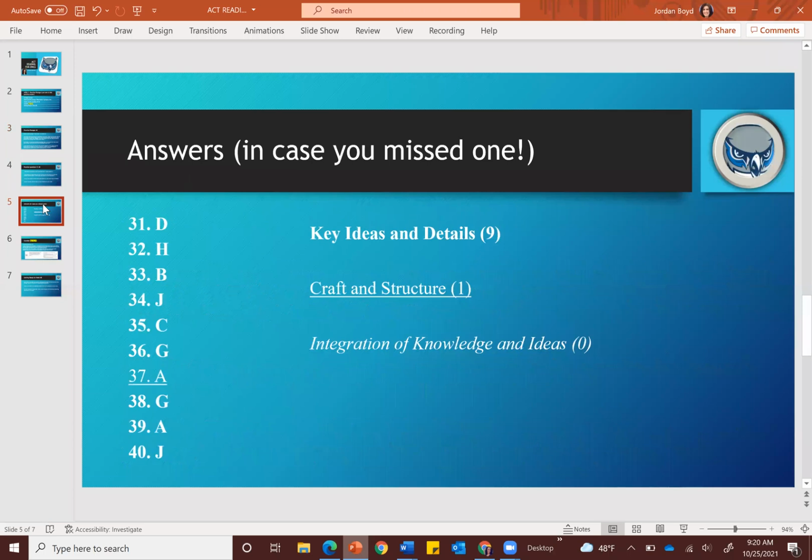Now that we're all finished, here are the answers, just in case you missed one. Note again, like I said earlier, there are a lot of key ideas and details questions here with this passage. I think that that's maybe natural for the natural sciences passage. I think that it's more likely that you're going to see questions like this with that very last passage. Pause the screen if you need to continue seeing these. Otherwise, I'm going to go ahead and move on.